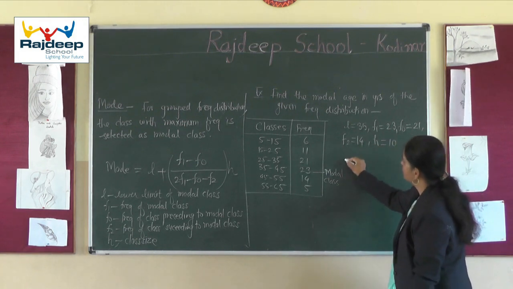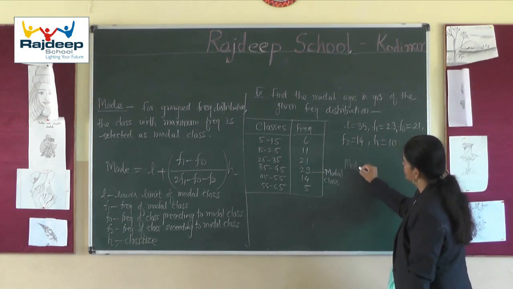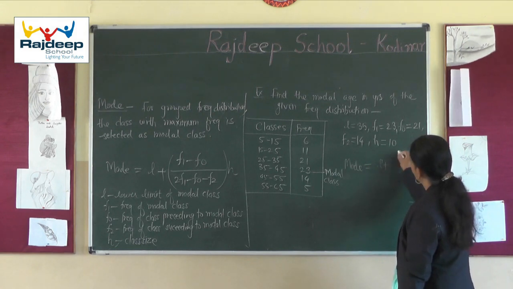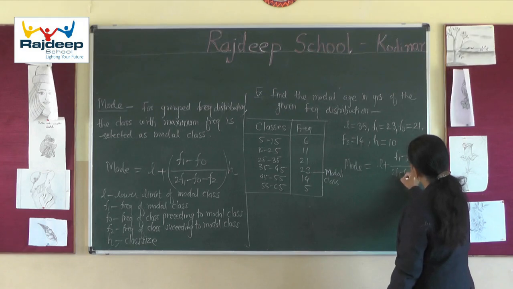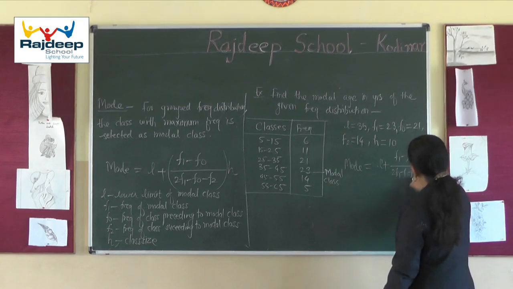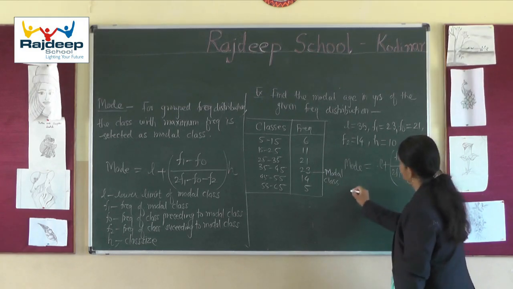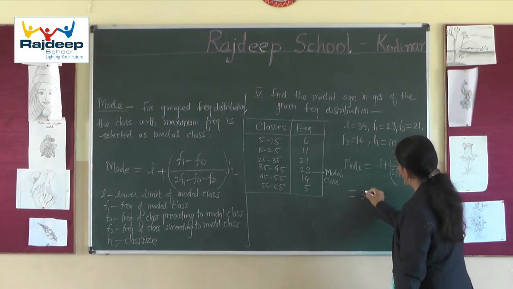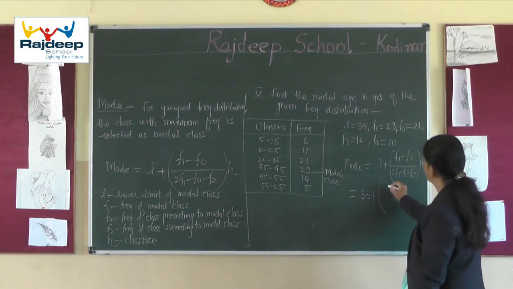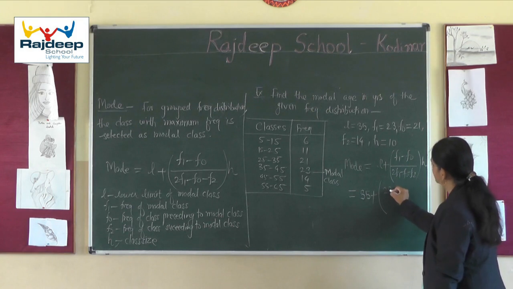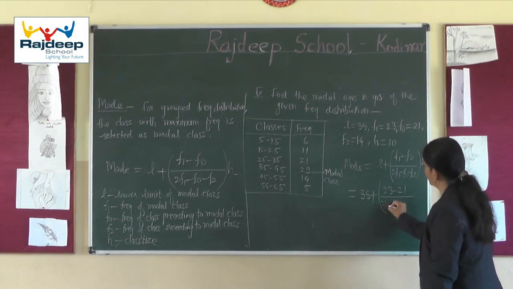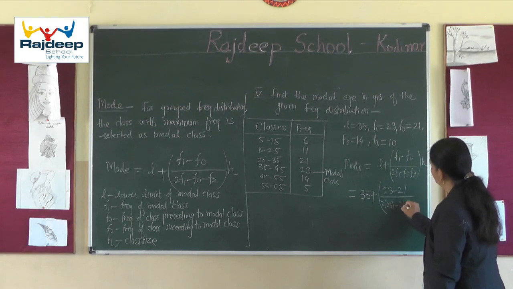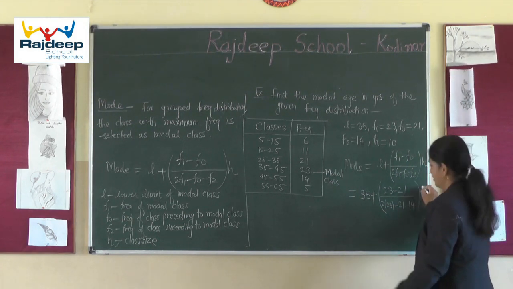So putting the values, we get mode equals L plus (F1 minus F0) upon (2F1 minus F0 minus F2) into H. So L is 35 plus 23 minus 21 divided by 2 into 23 minus 21 minus 14, into 10.